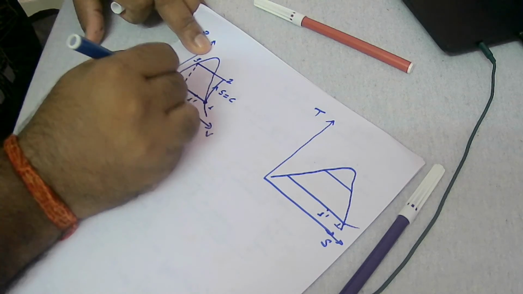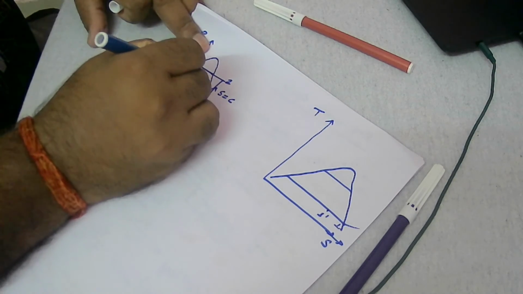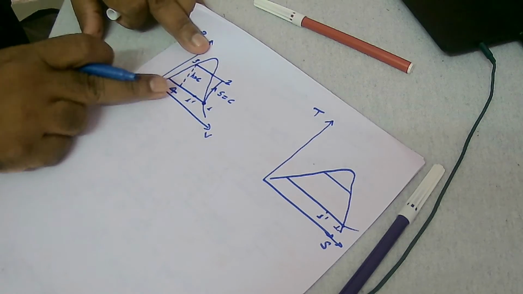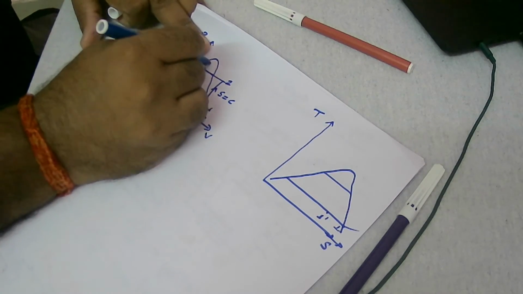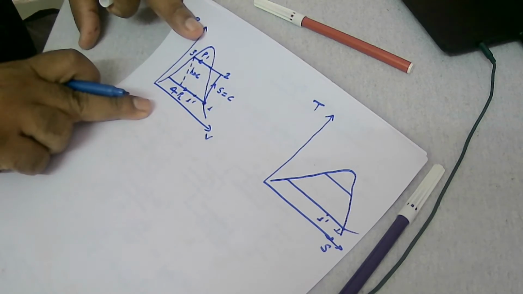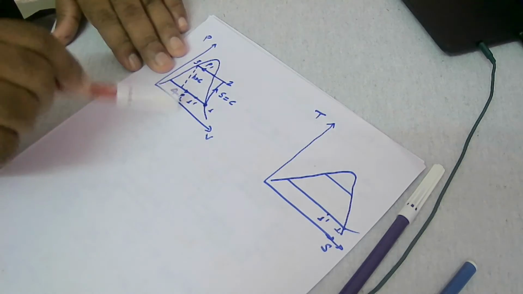So this is 4. So 3 to 4 is my throttling process. So I can say here enthalpy is equal to constant, H is equal to constant, right? So here pressure is P1, and here pressure is P2. Now I need to draw the second condition, 1 dash, that is called wet steam.